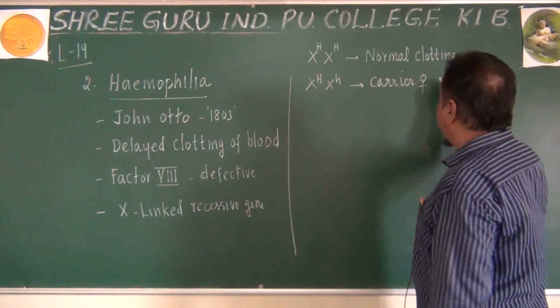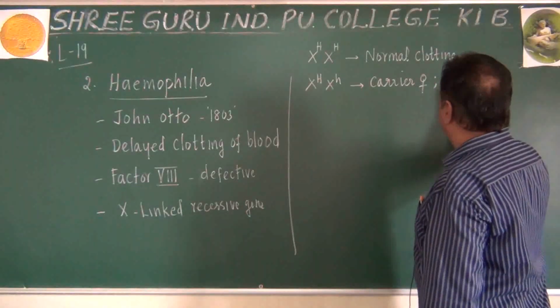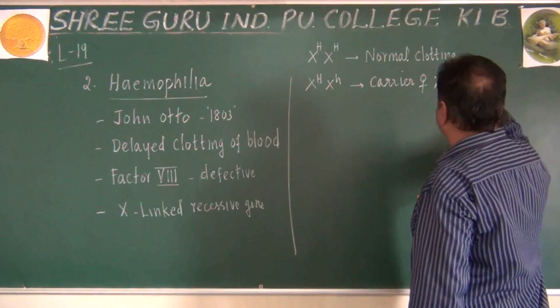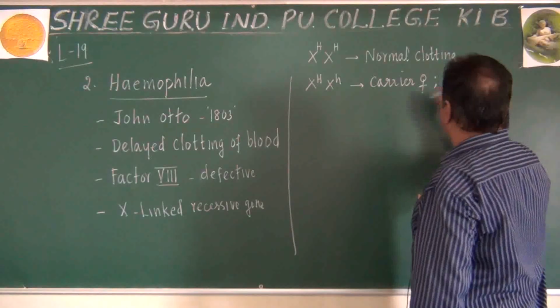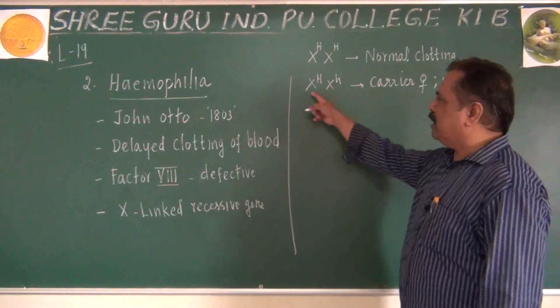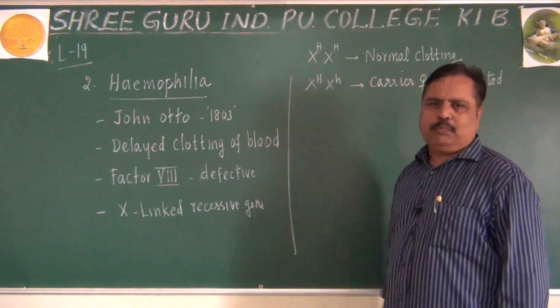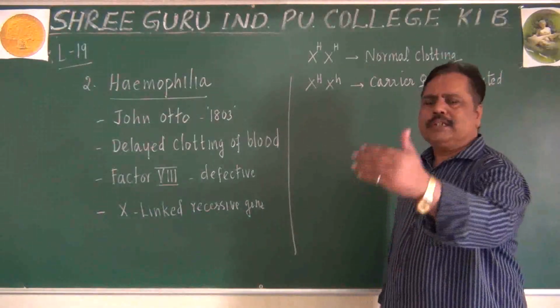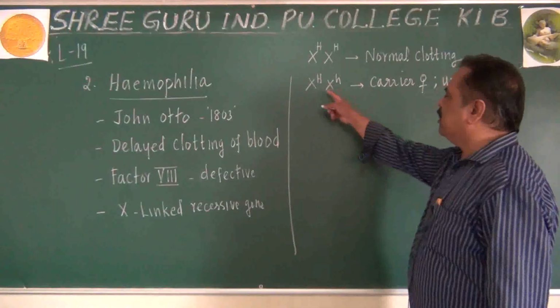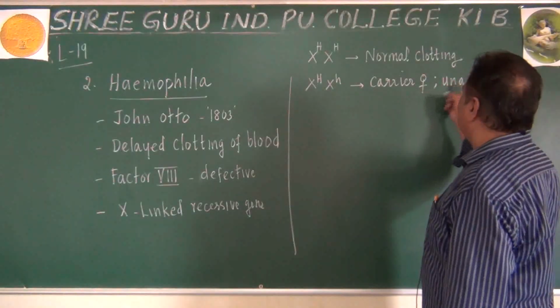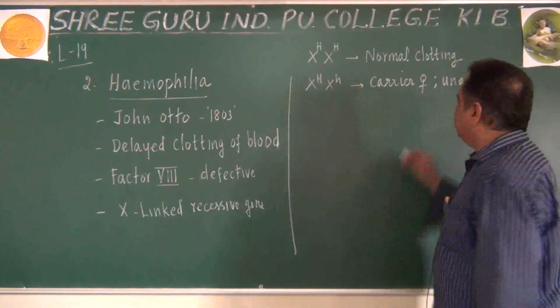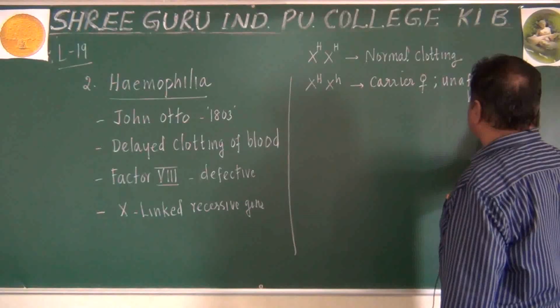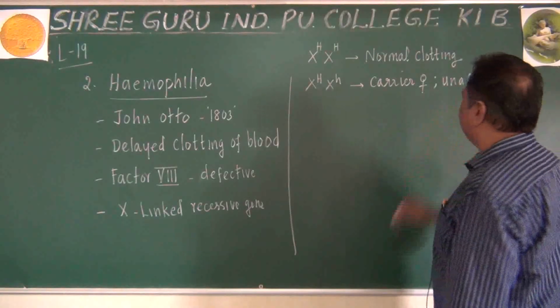But at the same time, she will remain unaffected herself. She will not suffer due to that problem because one capital H is there, it will produce some protein. With that, she will survive. That is a carrier female but unaffected herself. Remember this point.